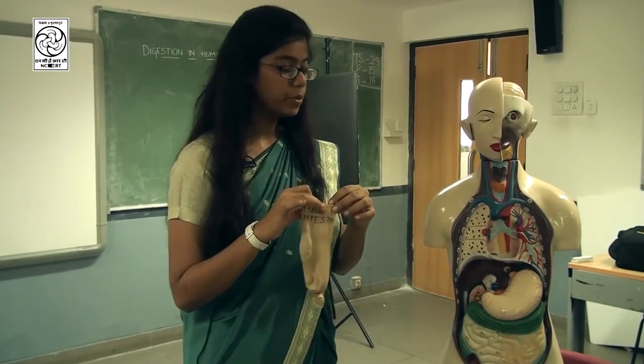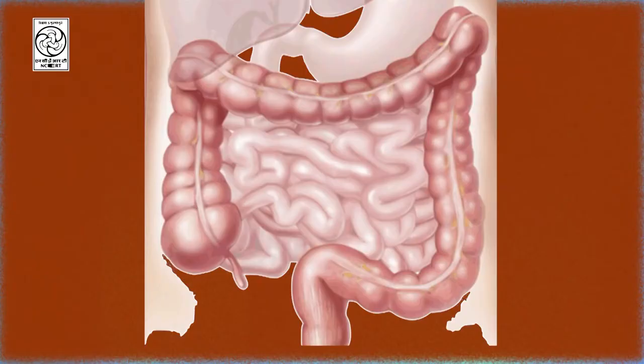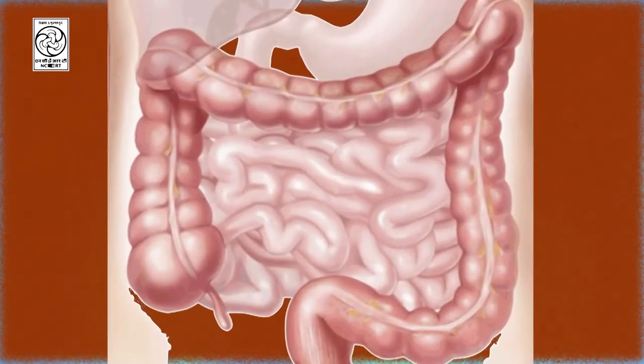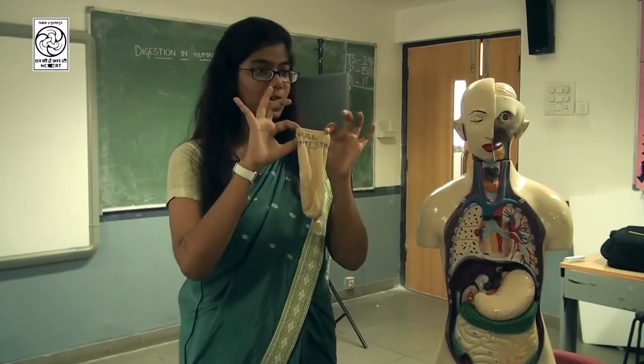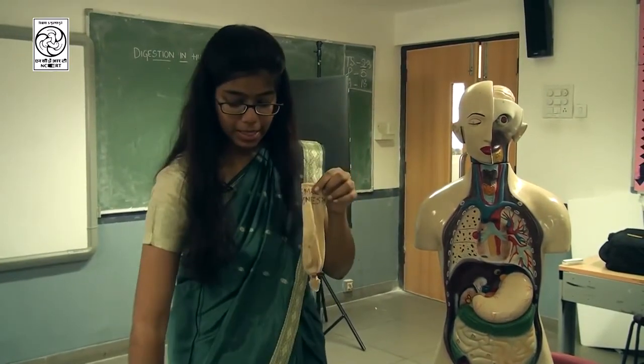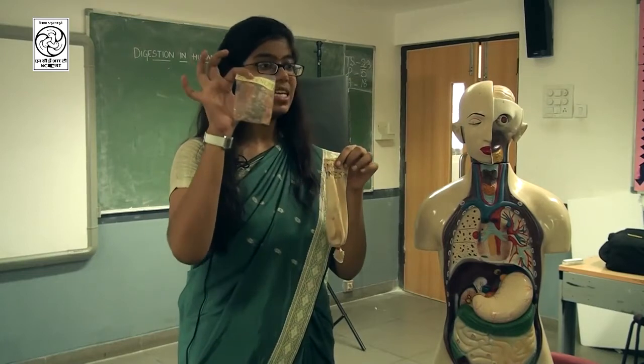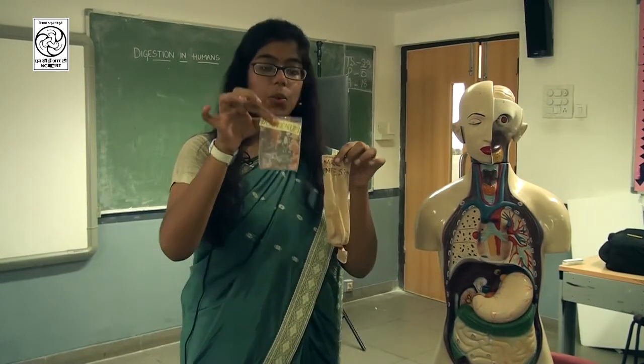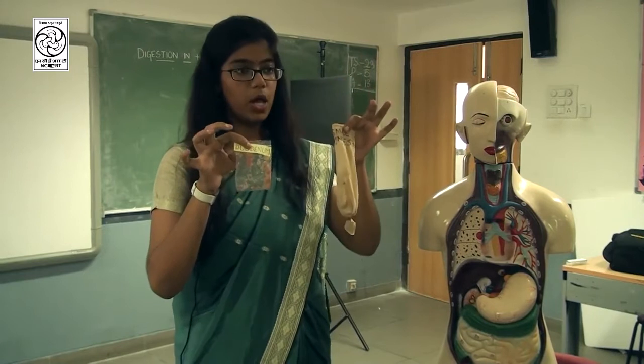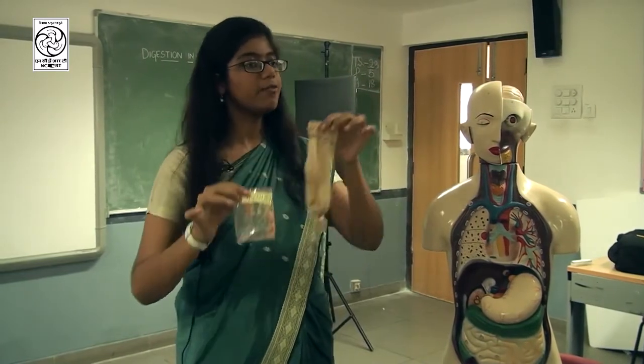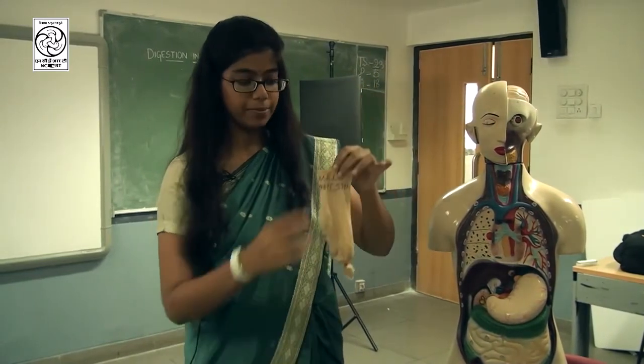Now the food from the small intestine passes through the coils. Now we can suppose this to be the small intestine. Now what we will do? The chyme which we had in the duodenum, it passes. Now we can transfer it to the small intestine. Okay? So the chyme, I have transferred it to the small intestine.